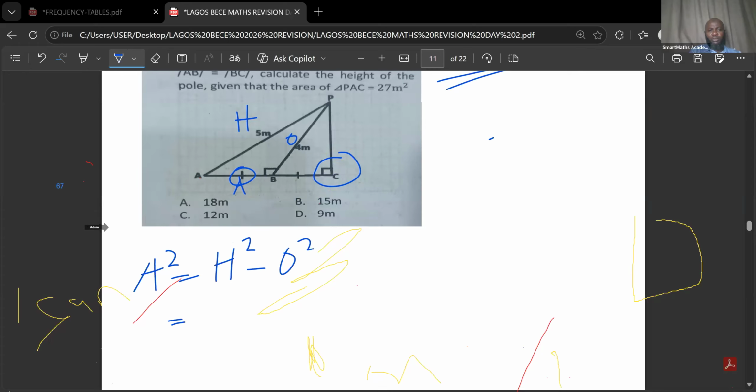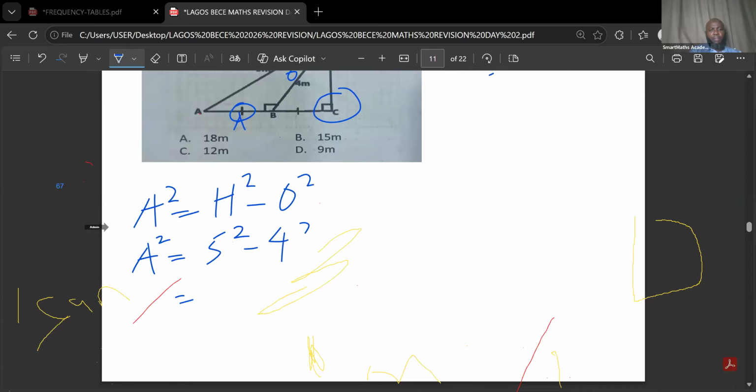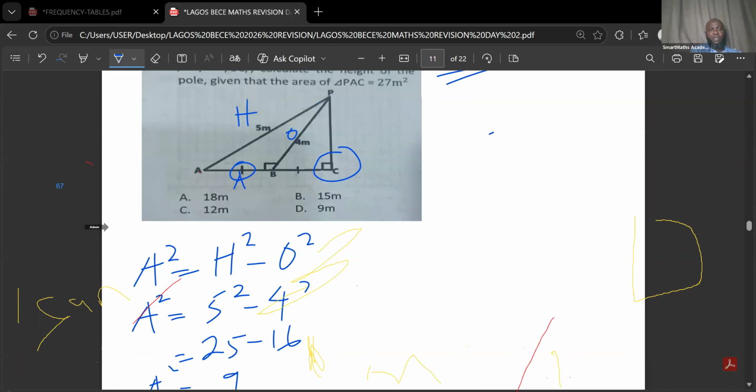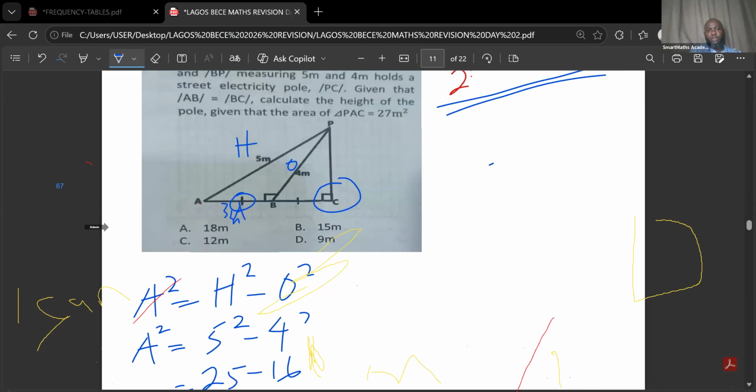That's going to give us 5 squared minus 4 squared. Adjacent squared is 25 minus 16, which gives us 9. So the adjacent is the square root of 9, which is 3. So this place is 3 meters. And mind you, we have been told that AB and BC are the same, so this is also 3 meters. We can then use that to find the height of the pole.